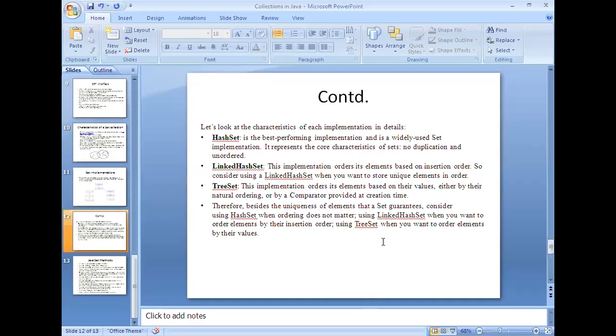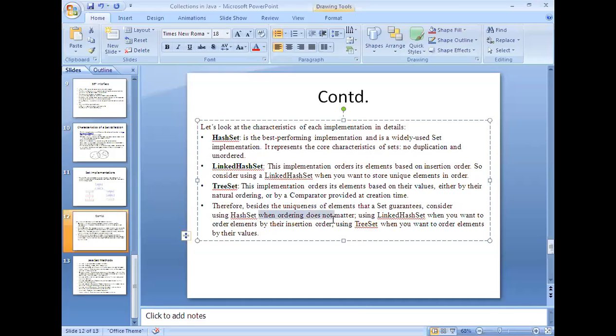Okay, right. So besides the uniqueness of elements that a set guarantees, consider using hash set when ordering does not matter. As I told you, you need not bother about the order of the elements present in the set. You're advised to go with the hash set implementation. We will see the implementation of all these three approaches, but until then just understand what exactly they are, right? In the linked hash set, if you want ordering with less implementation burden, you will go with the linked hash set. These two use a list kind of representation, whereas tree set